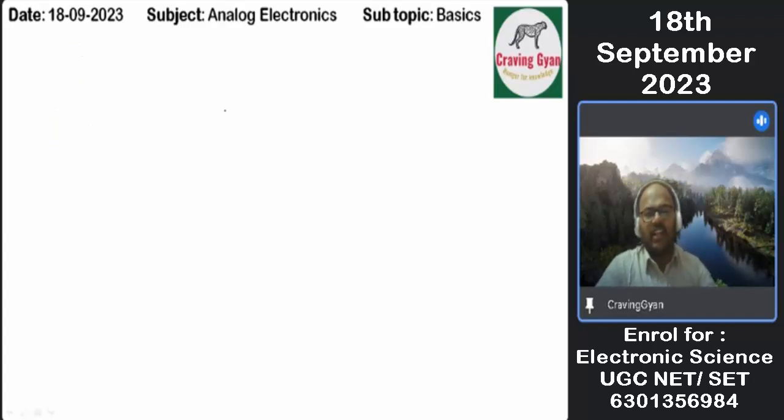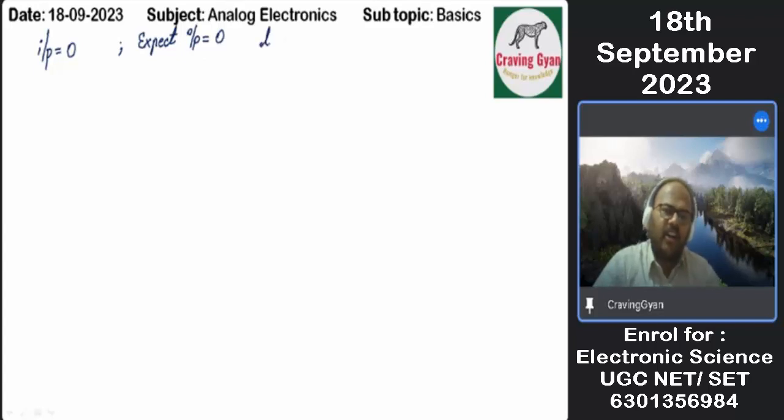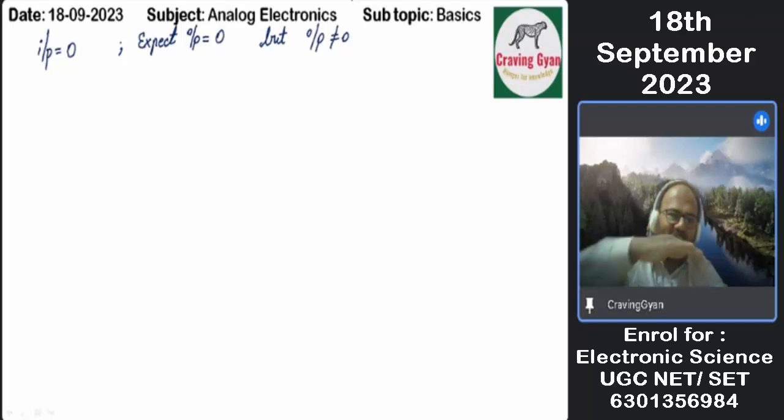Similarly, in the case of an operational amplifier or any circuit of your choice, once you are giving biasing, and say suppose the input applied is 0, we expect the output also to be 0 only. But the output is not 0. In a CRO, when you are conducting an experiment, at that time you will be getting the offset a little bit shifted or downshifted, or it will be tilted.